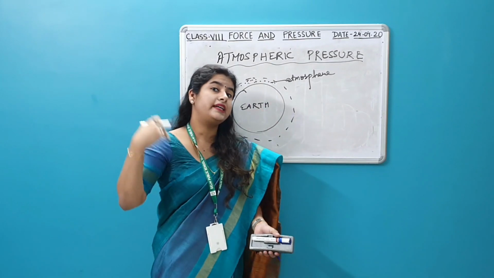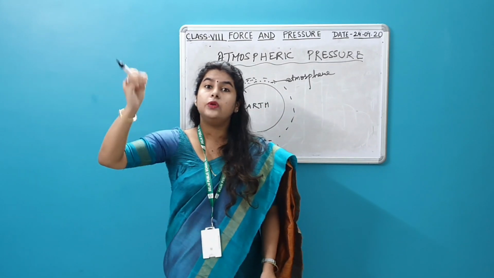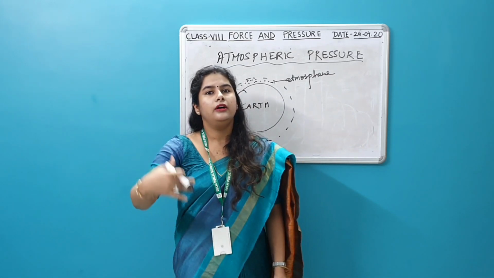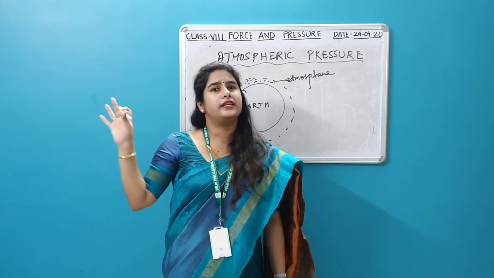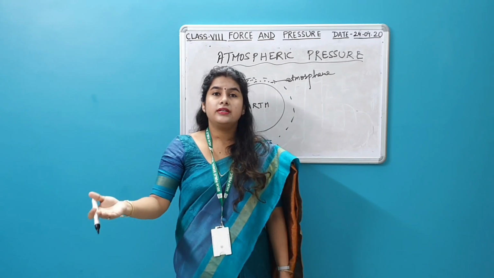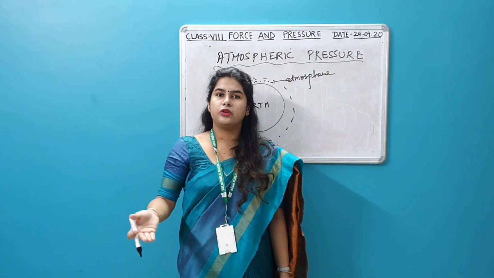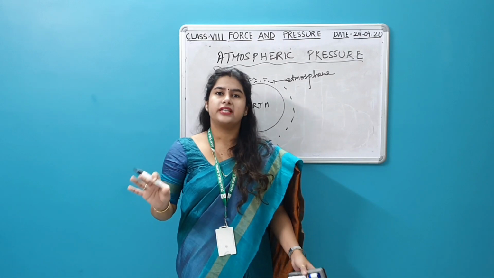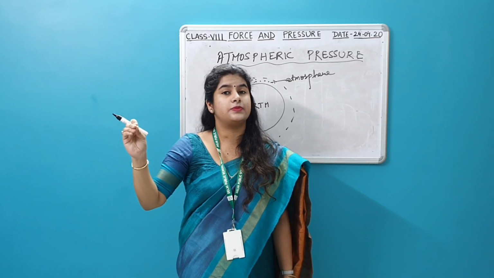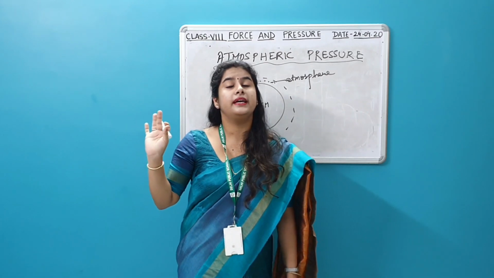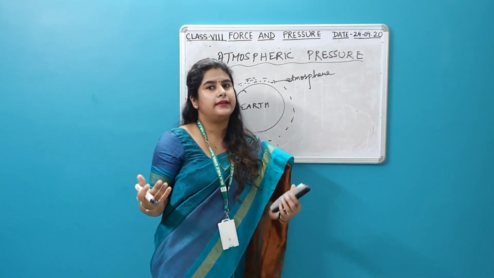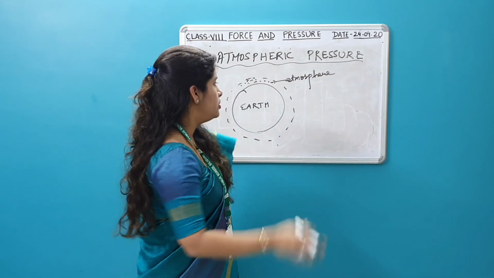And this air is constantly exerting pressure on us because the molecules of the air are constantly bombarding or colliding with the walls or the surface of every object present on the surface of the earth. Near the sea level, the atmospheric pressure is normal and quite high. But as you go to higher altitude, the atmospheric pressure becomes lesser and lesser. It becomes thin. That is why we have to carry oxygen cylinders if we go to very high altitude.